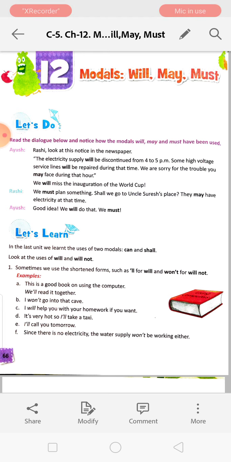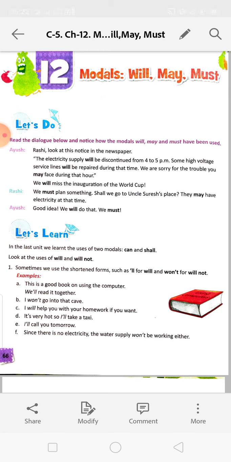We must. It is also used to express a conclusion. To express a conclusion, again we have used here the must. Okay. Next, let's learn.